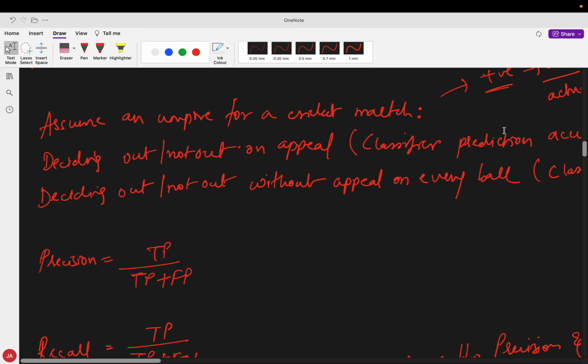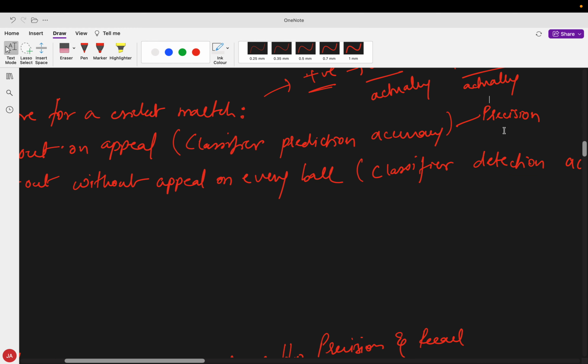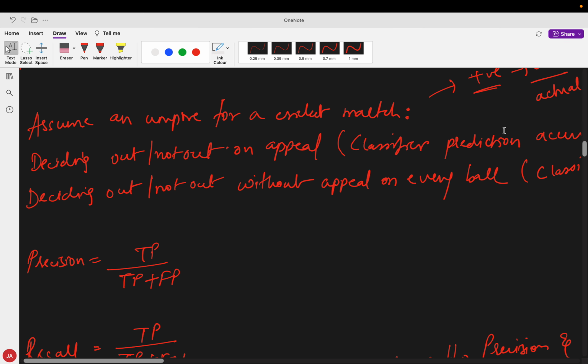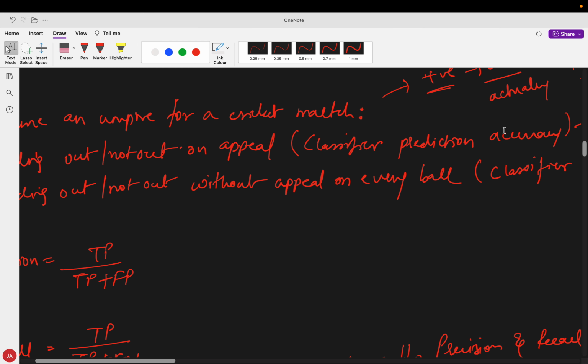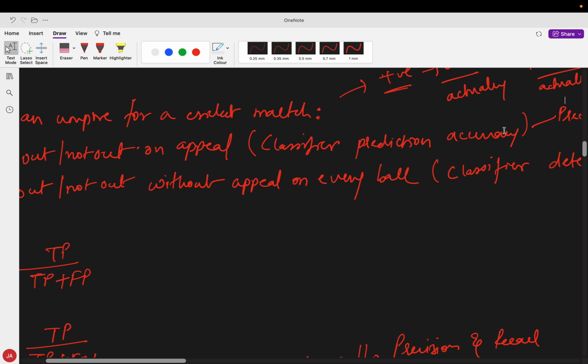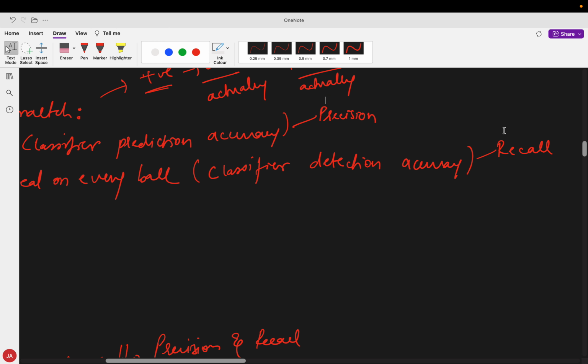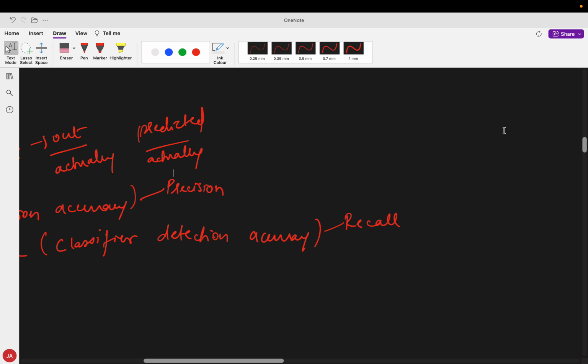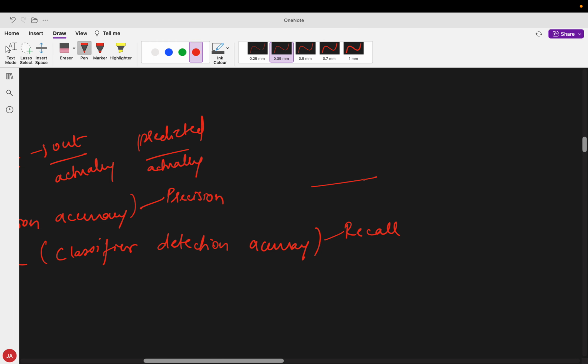Deciding out or not out without an appeal on every ball. Let's say there is no appeal going on, but is my umpire able to detect whether it's an out or not out for an LBW on every ball? So the classifier detection accuracy deals with the false negatives. The false negative means